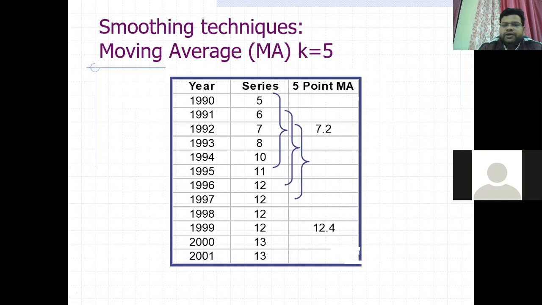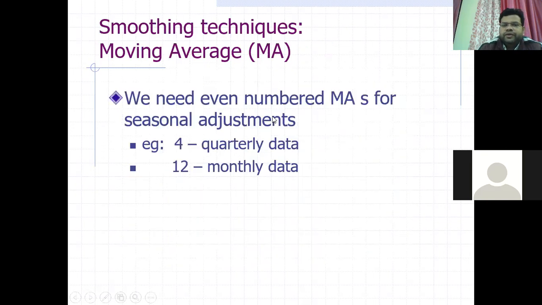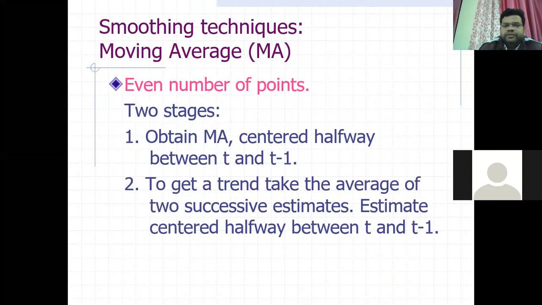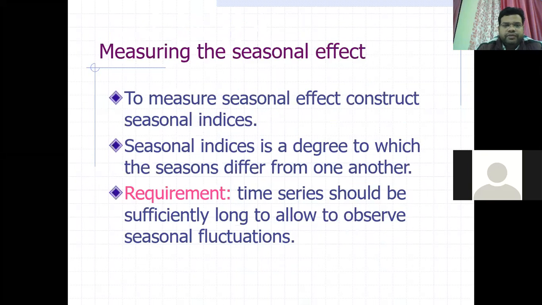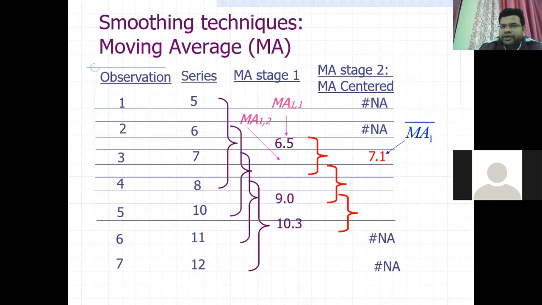If we take the 5-point, then we take 5 observations at one time. These are the processes of the moving average method. It involves a little bit of mathematical calculation, so we will not go into it, but we will show a demonstration of forecasting in SPSS after this break. So it is one method of measuring the trend.